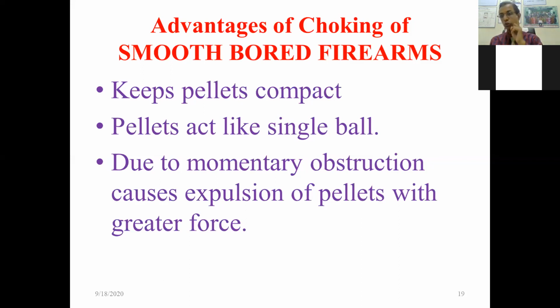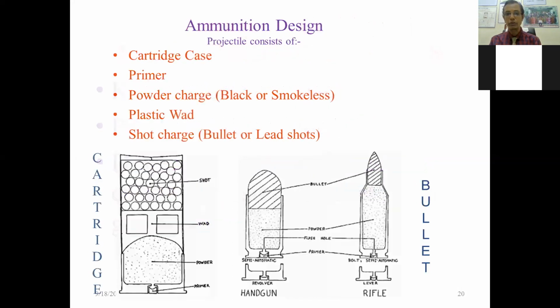So what are the advantages of the choking in a smoothbore firearm? Keeps pellets compact. Pellets act like a single wall, and due to momentary obstruction, causes expulsion of the pellets with a greater force. So remember this. A short note can also come on choking. So with choking in a smoothbore firearm, it keeps pellets compact. Pellets act as a single ball for a longer distance. It gives the momentary obstruction and causes expulsion of the pellets with a greater force. Same thing we have seen.